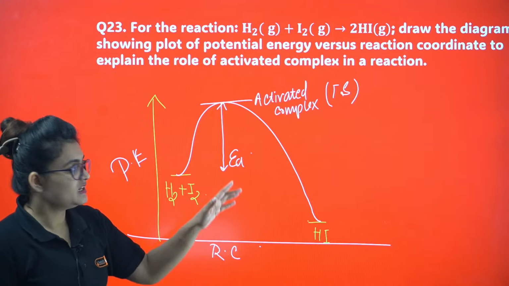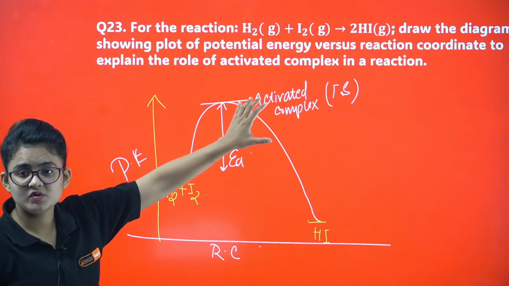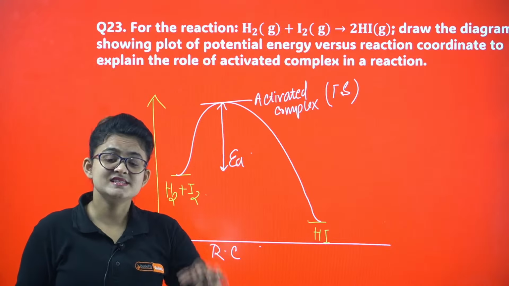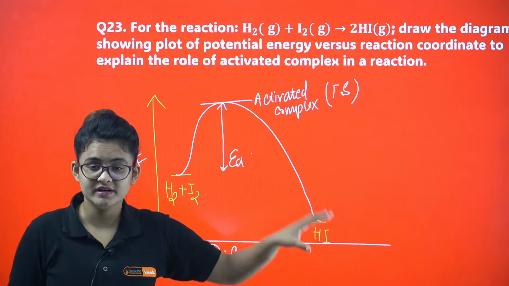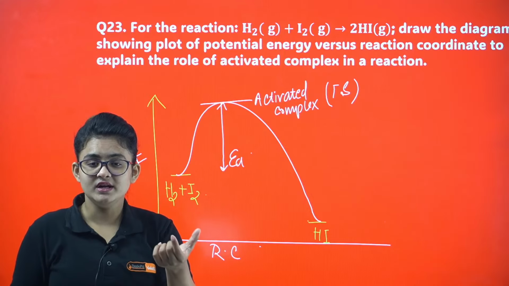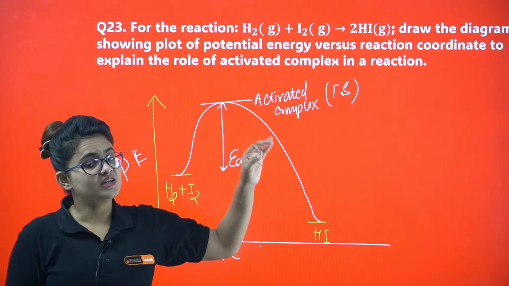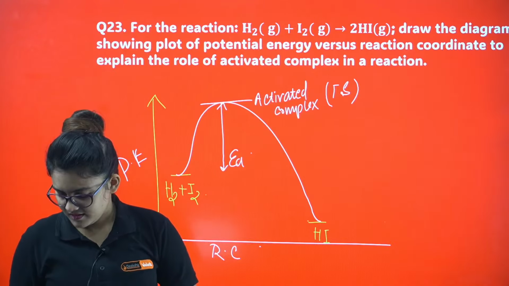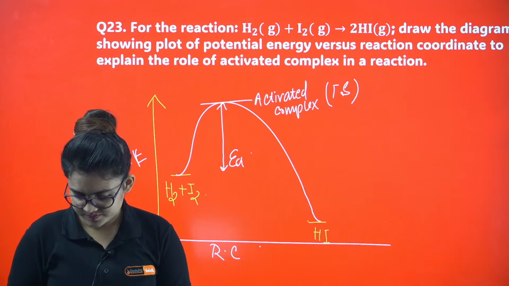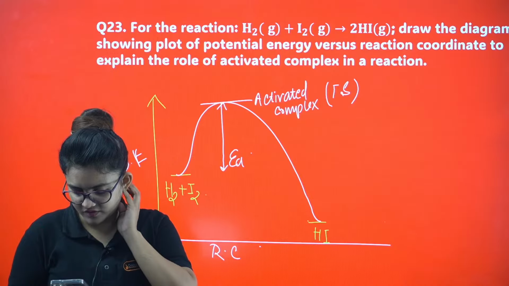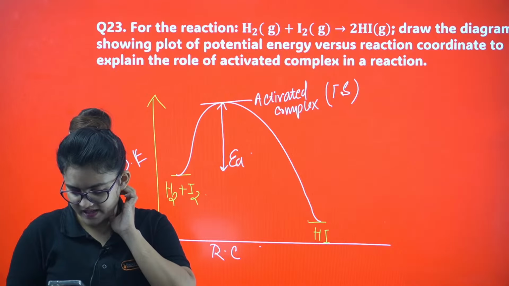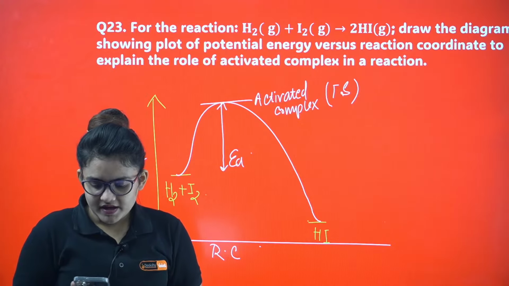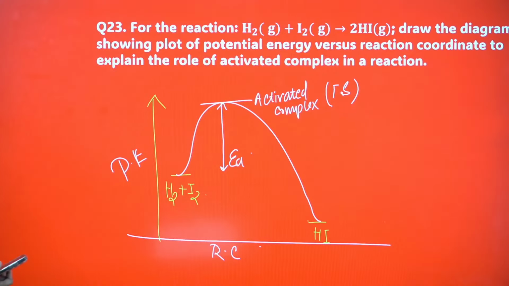Please make sure that you are writing at least 2 lines about the activated complex. You just mention it is energetically very high. It's neither the reactant nor the product. It's a state in between. And it exists in the transition state where the activation energy is high. Okay, so this much will be enough. Okay, Pradyun, very good. Pradyun, explain to me what is the activation energy. Okay, very good. I guess it's clear to you. Let's proceed.